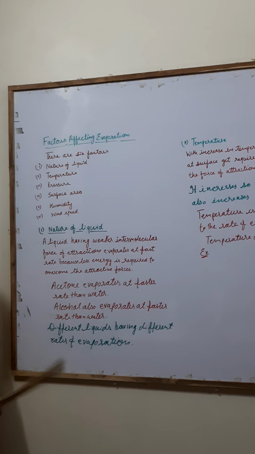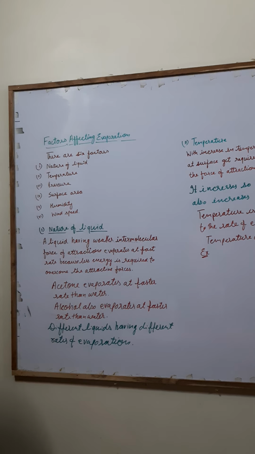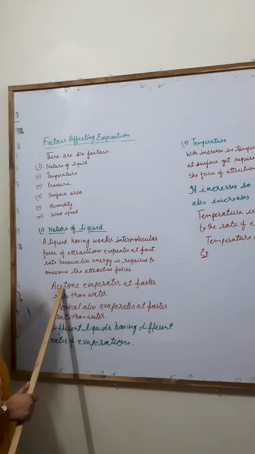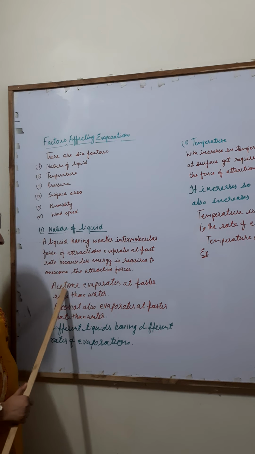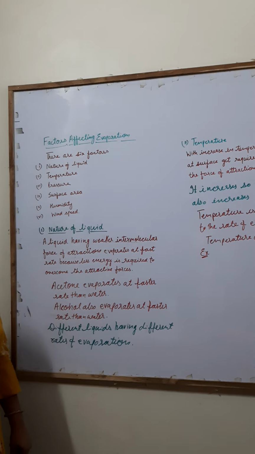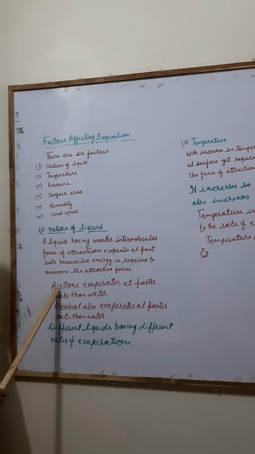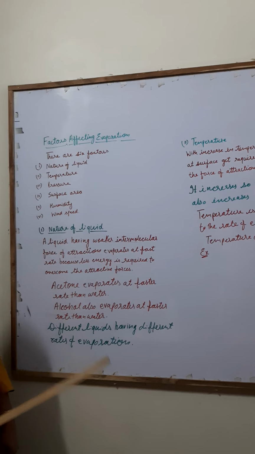Alcohol also evaporates at a faster rate than water. Why is this? Because in acetone or alcohol, the intermolecular force of attraction is less. That is why less energy is required to overcome the attractive forces and they convert into vapors.